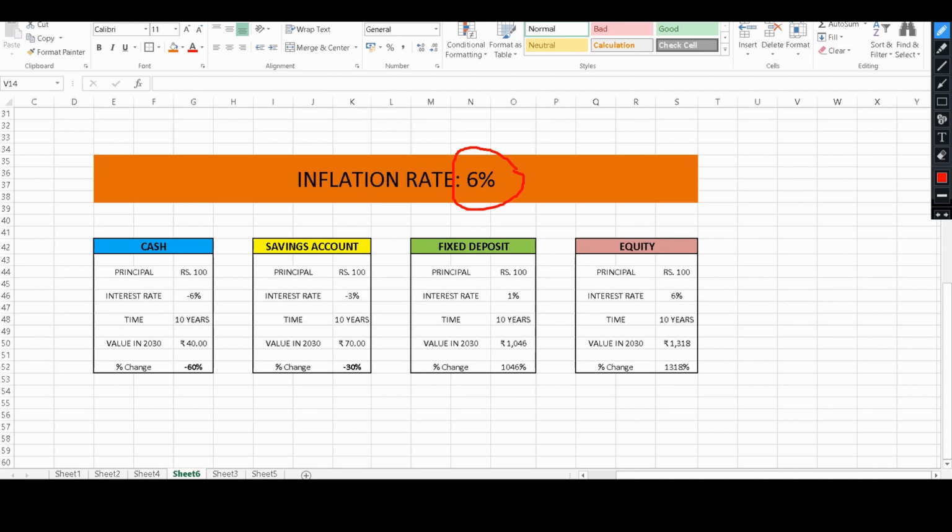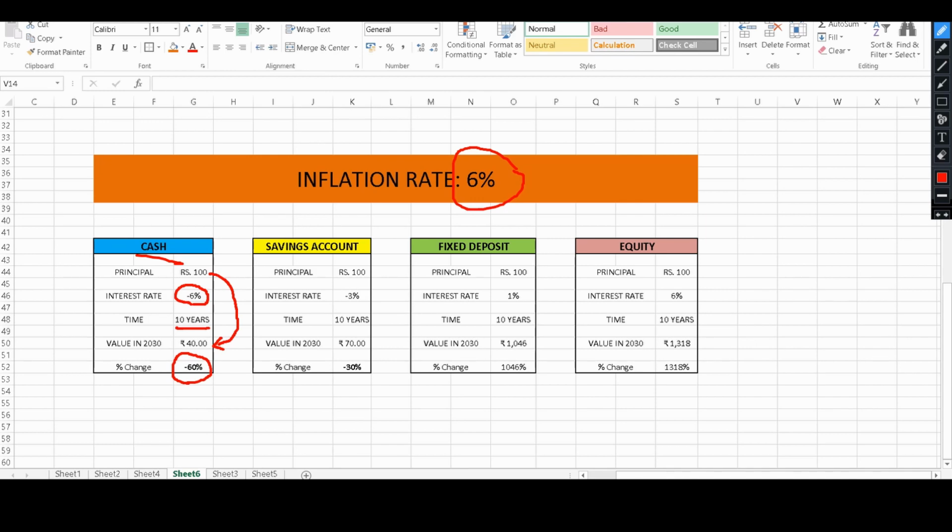For the cash, there was no interest, so it will have to absorb the full force of the inflation rate. After 10 years, the 100 rupees that a person had kept away in cash will become 40 in 2030. So there will be a negative 60% change in the value of the money.